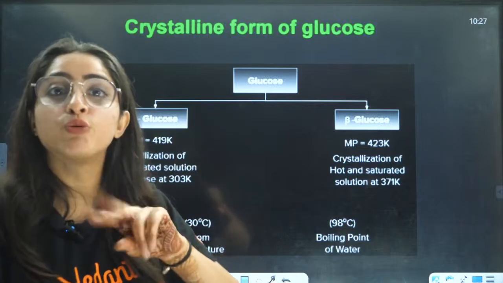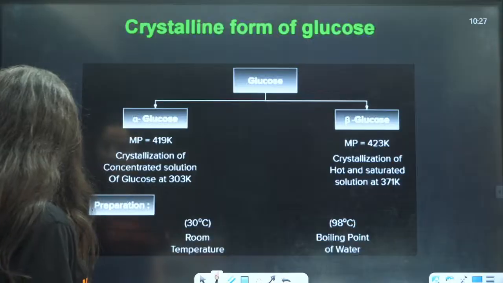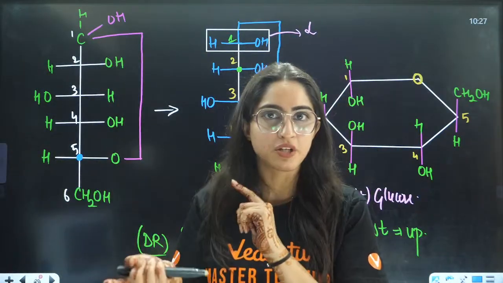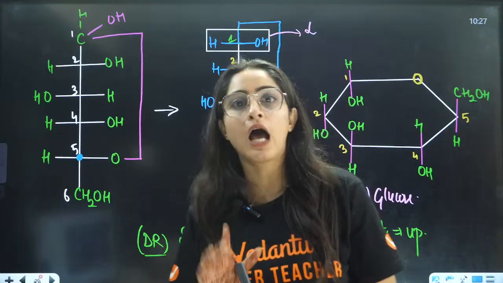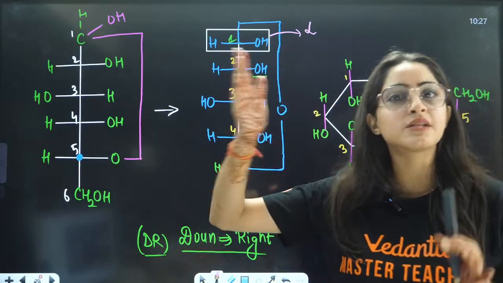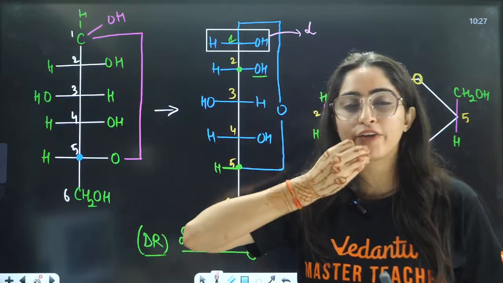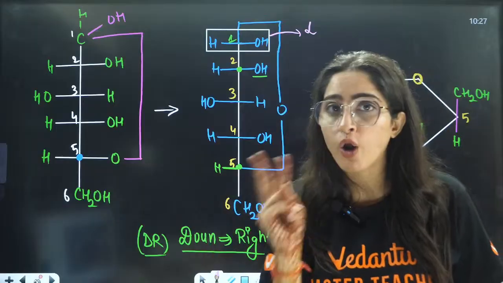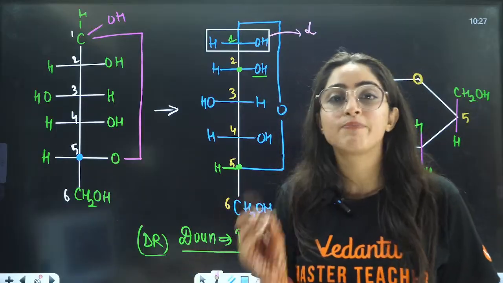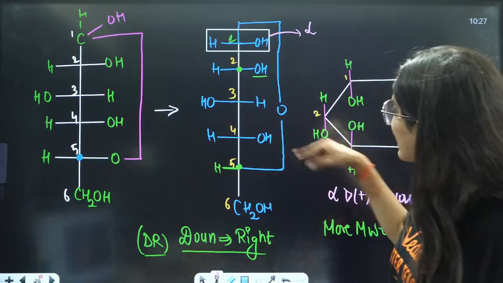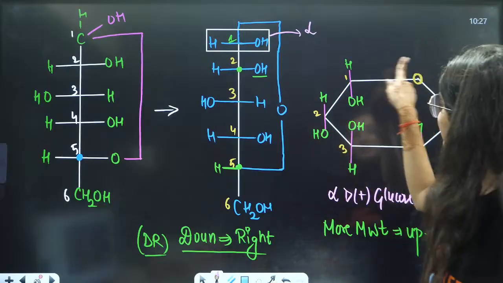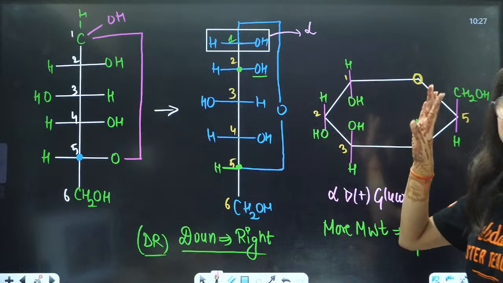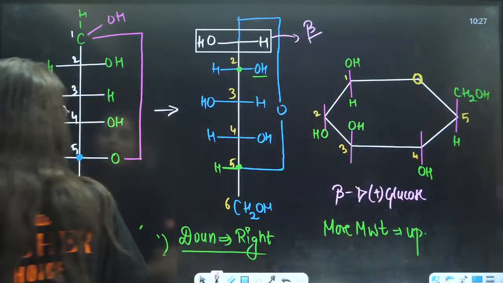And these two are the anomers of each other. Anomers means when on one chiral carbon you have opposite configuration. That is called the anomer. Now, if you talk about open chain structure, that is called epimers. If in the open chain structure you have on some position opposite configuration, that is called epimer. When we talk about anomers, these are the cyclic epimers. In the cyclic structure, right? Here in the cyclic structure it is, in the open structure, I am not saying.